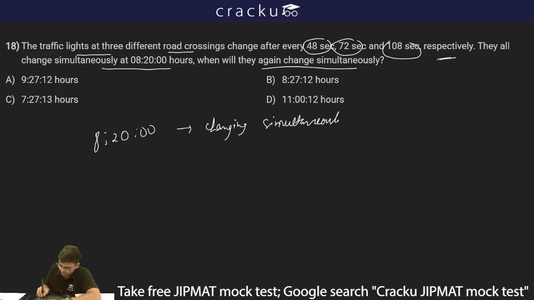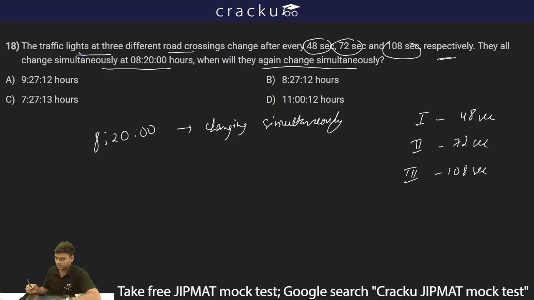change simultaneously. Now we are given the periodicity that there are 3 lights. So first light changes after every 48 seconds, then the second light changes after every 72 seconds, and the third light changes after every 108 seconds. And we have to find out the next time after 8:20 at which they all will change simultaneously. So if I have to find out the time at which they all will change simultaneously, I have to find the LCM of these 3.